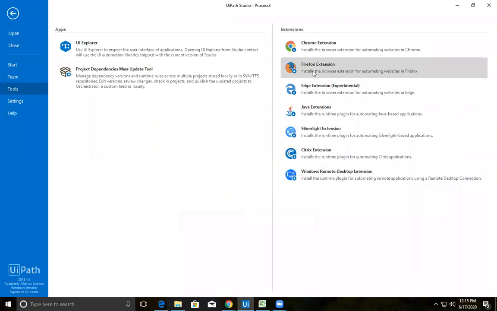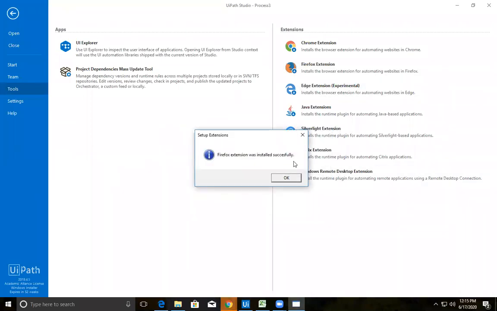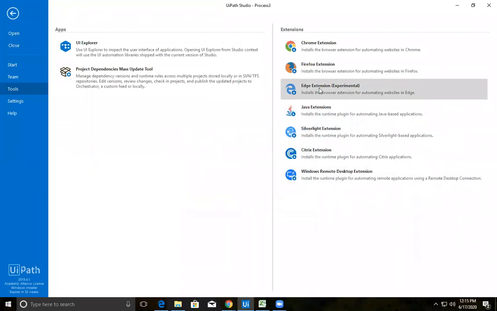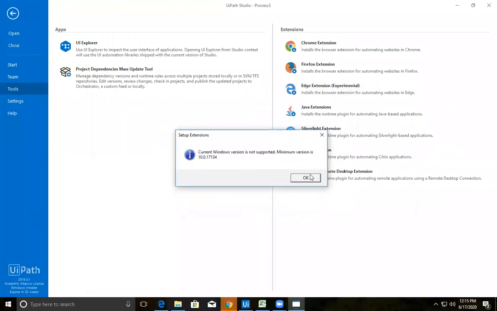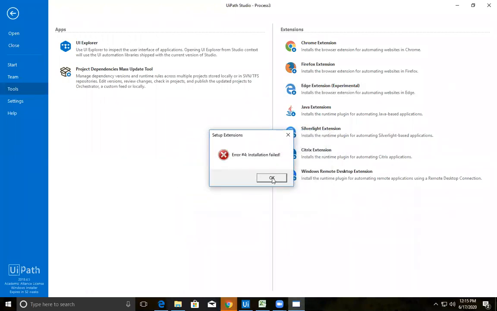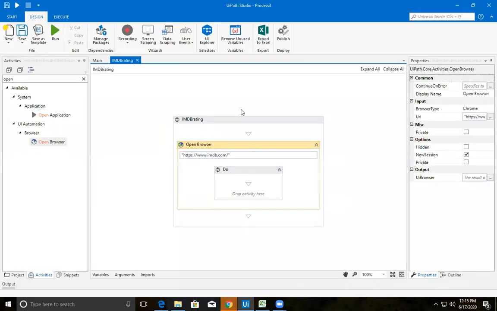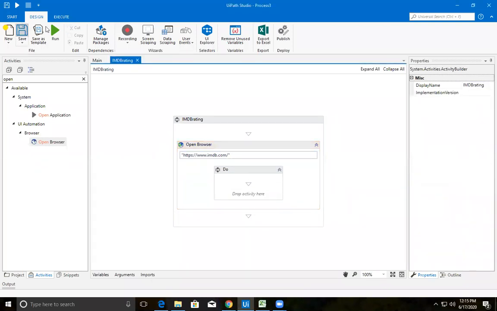So it was installed. Let me install each and every one. Fine, so Chrome was installed already. Let me check whether it opens fine again.